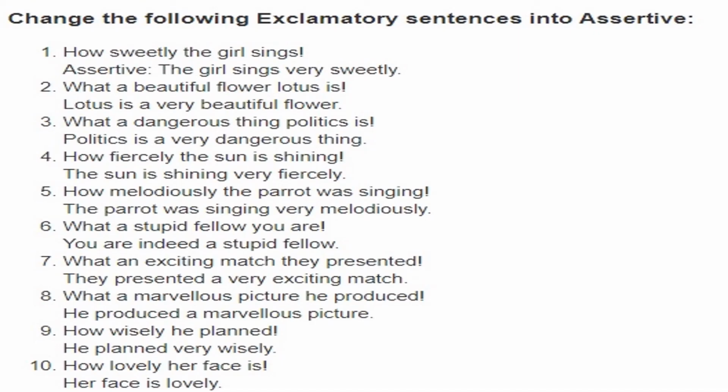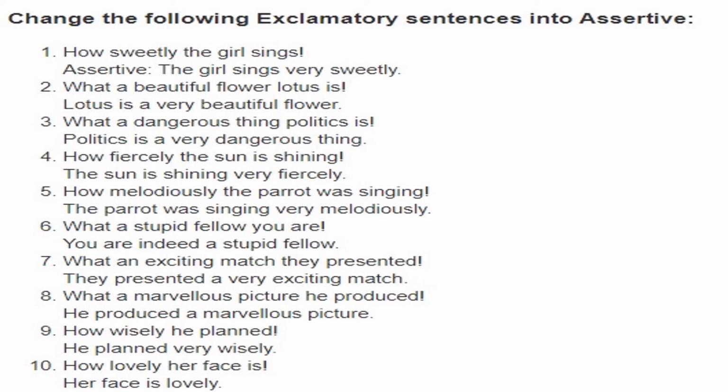So earlier one, it was assertive to exclamatory. There we saw 10 sentences along with answers, and here also 10 sentences along with answers from exclamatory to assertive. So today we learned the rules for exclamatory to assertive and assertive to exclamatory, vice versa, and so far we saw 20 sentences.